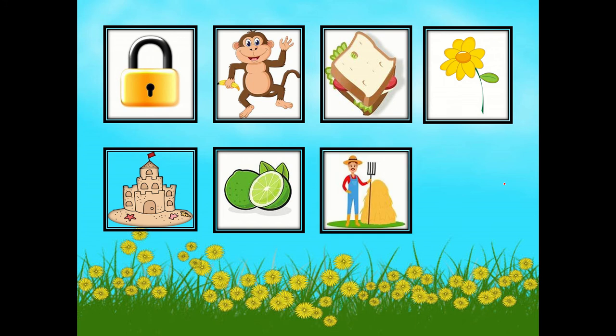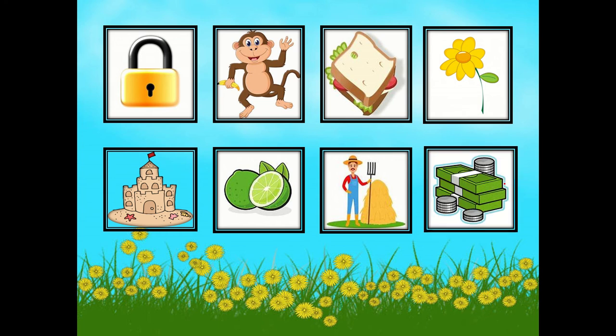Next, we have farmer. Farmer. What's the beginning sound of a farmer? Very good. It's the F sound, or the sound of the letter F. And the last one, we have money. Money. So what's the beginning sound of money? Very good. It's the M sound, or the sound of the letter M.